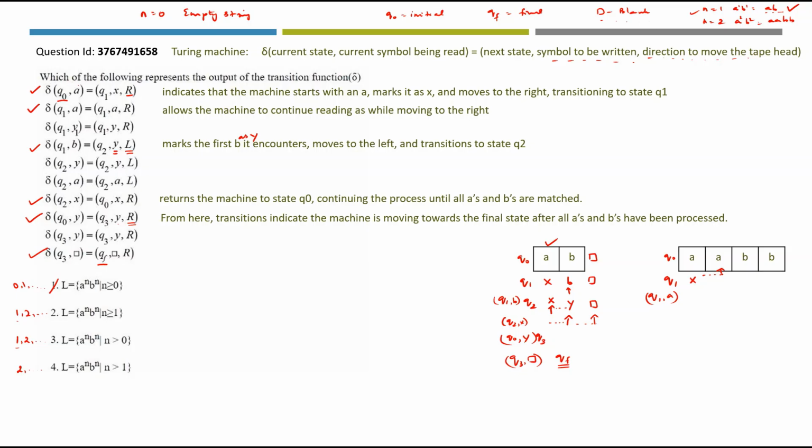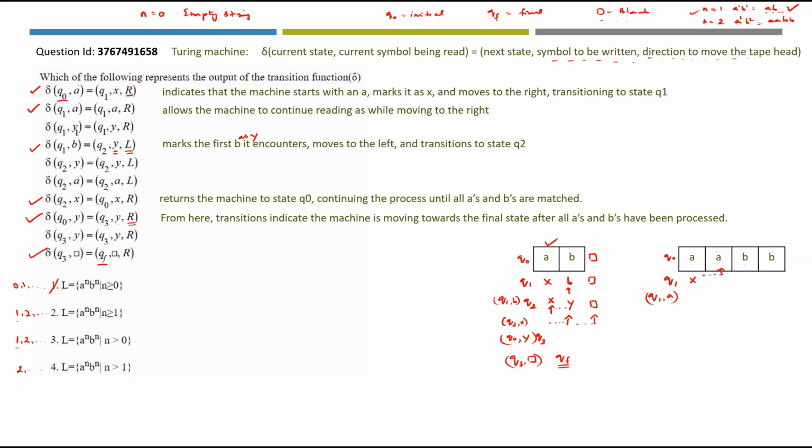So when you have other A's, it will just keep moving right. For the first A, it will change the first B. And for the second A, it will change the second B. When you are taking one A for one B, what you can understand is you can check that the number of A's are equal to the number of B's. When A is greater than B or when B is greater than A, there will be a problem in this particular matching. So based on that, we can understand that the string is not present in the language.